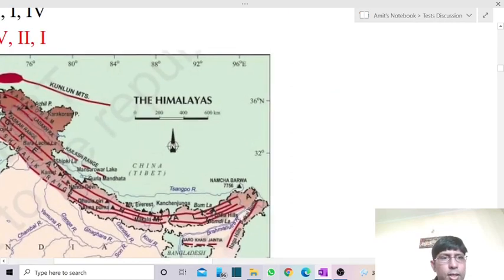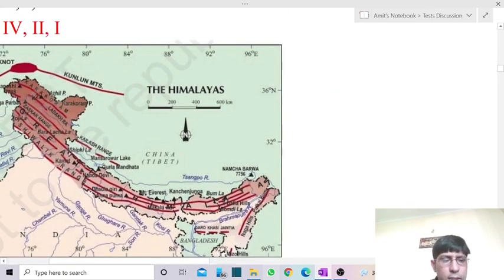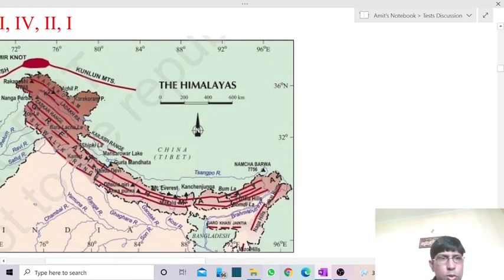Now Nanda Devi is over here. It forms a part of Uttarakhand in India. See this? This is Nanda Devi, of course. So they were having the boundary between India and Nepal, and just near to that we're having Nanda Devi peak. Now the westernmost is Nanda Devi.